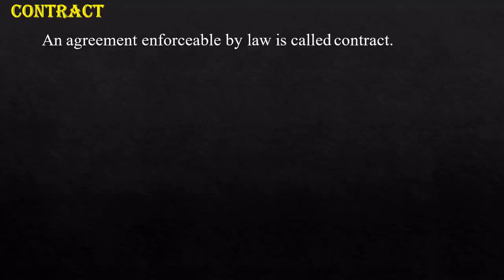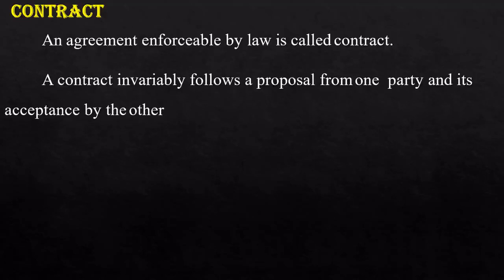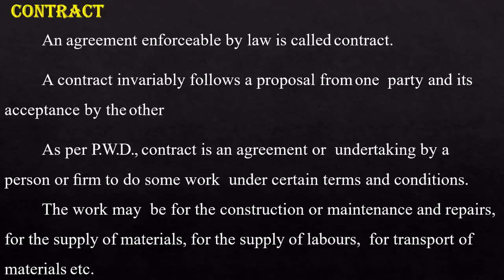Now, let us see about contract. What do you mean by contract? This is a very familiar term for you. Contract is nothing but an agreement enforceable by law. A contract follows a proposal from one party and its acceptance by the other. So one party calls for a contract, one party gives the contract and the second party gets it. Normally in the construction industry, the first party is the owner and the second party will be the contractor. Okay, so that is the contract.